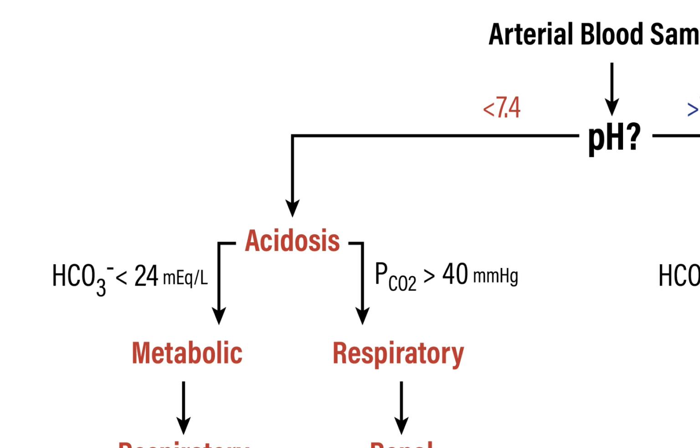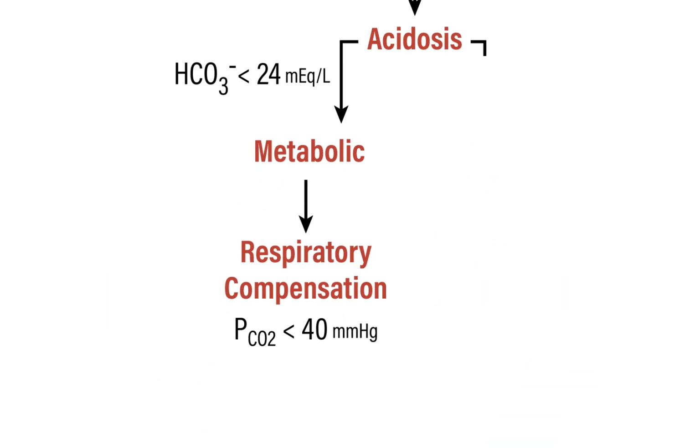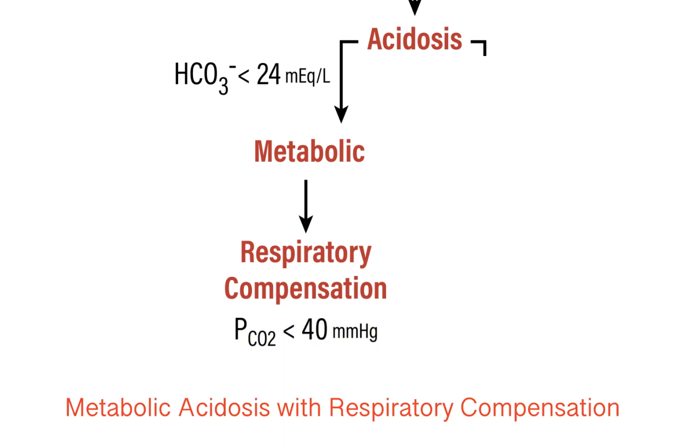So then the next question is, do we see evidence of respiratory compensation? What would that compensation look like? Well, the respiratory system would increase alveolar ventilation. Remember, the decrease in pH would stimulate the activation of the peripheral chemoreceptors, causing an increase in alveolar ventilation, dropping the partial pressure for carbon dioxide less than 40 millimeters of mercury. So if we see that, then that would indicate metabolic acidosis with respiratory compensation.